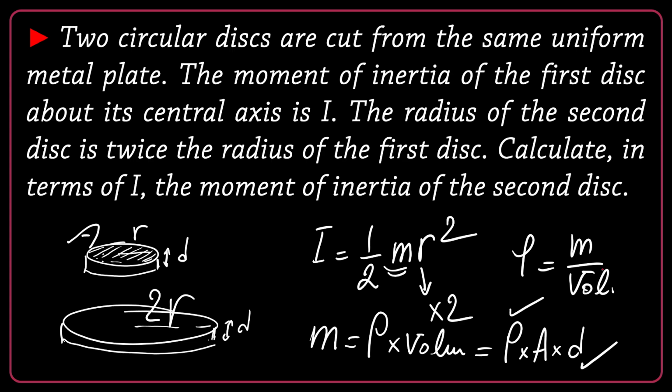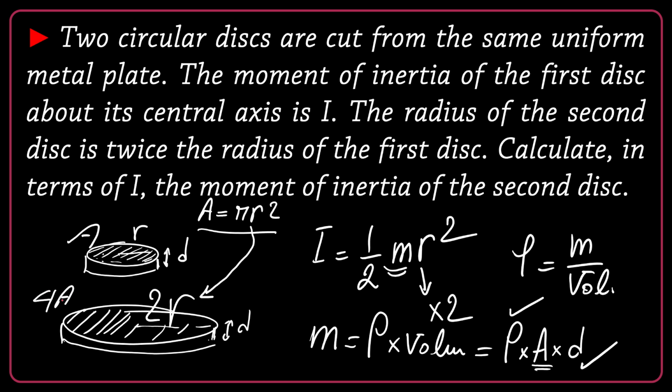And rho is the same, same material. Just A is different. And you remember, area of a circle is pi r square. If I double the radius, I will quadruple the area. So the area of the second disk is 4A, and because of that, mass also is 4m, because the volume is 4 times the other.